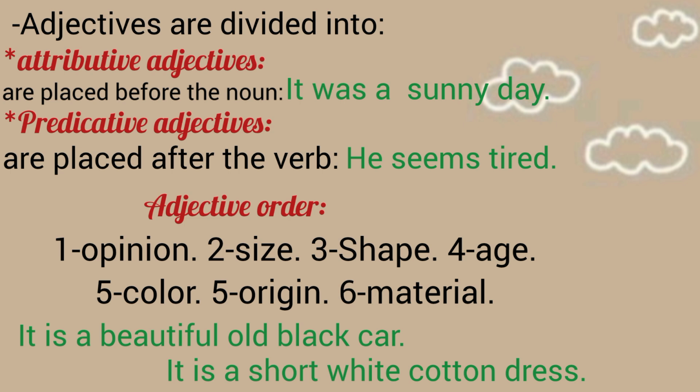The seventh thing is material, wood, ceramic, plastic, metal, silk, gold. For example, we have old, black, and beautiful, and we want to put it in a sentence. We should follow the order, and we say it is a beautiful old black car. Or for another example, it is a short white cotton dress.